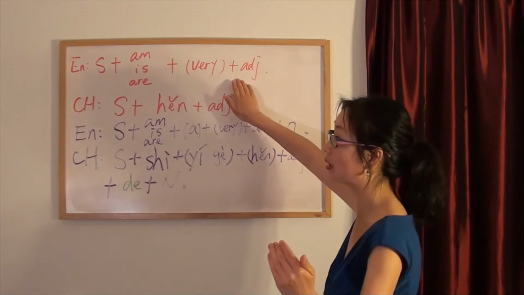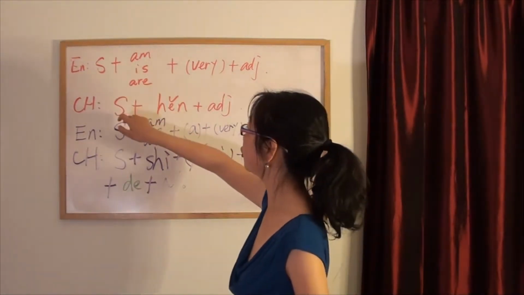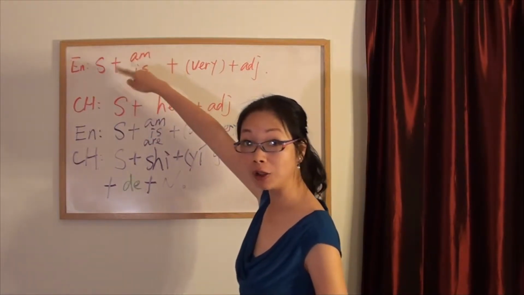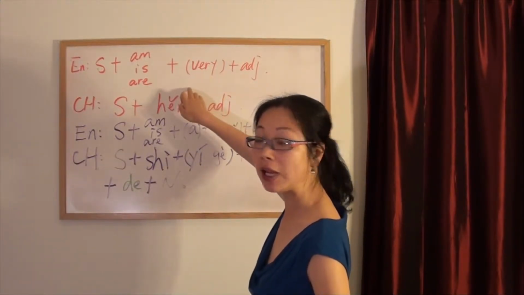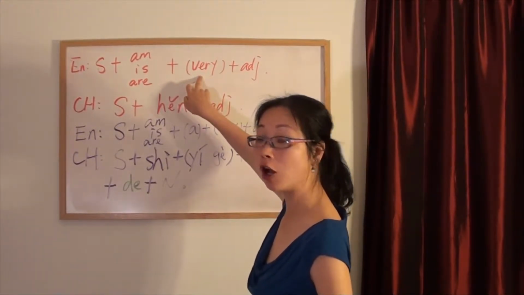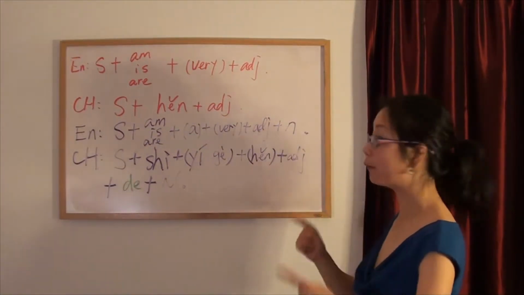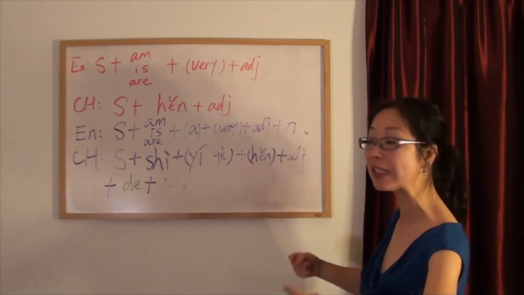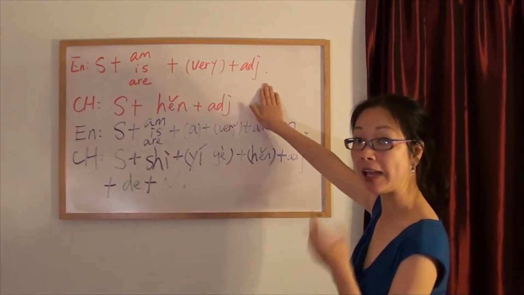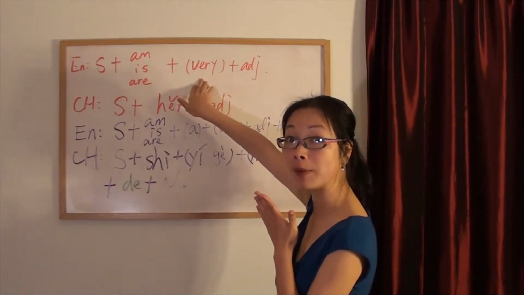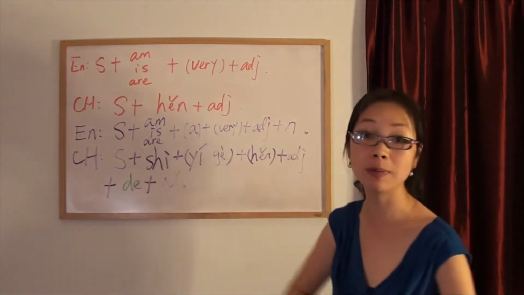When you meet such a sentence pattern in English, your Chinese translation will be: subject, no change. Don't change am, is, are. Translate very. No matter whether very is there or not, then translate the adjective, then done. Remember, for this sentence pattern, there's one condition: the adjective is at the end of the sentence. And no matter whether you have very or not before the adjective, in Chinese we always translate very there before the adjective.